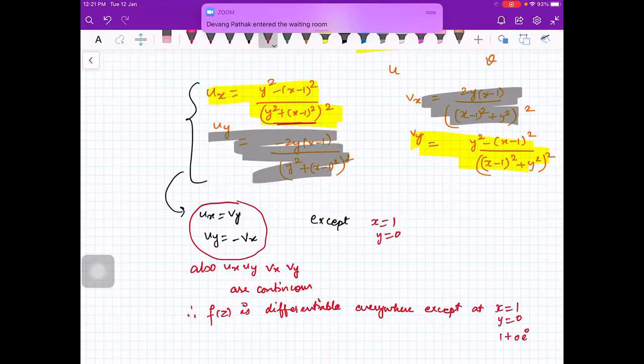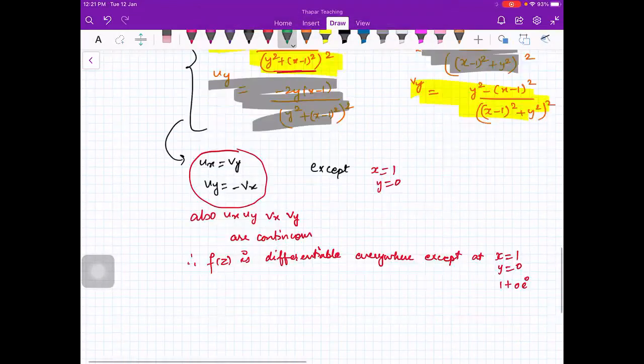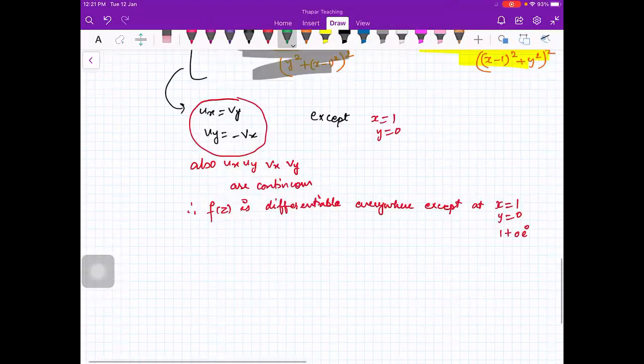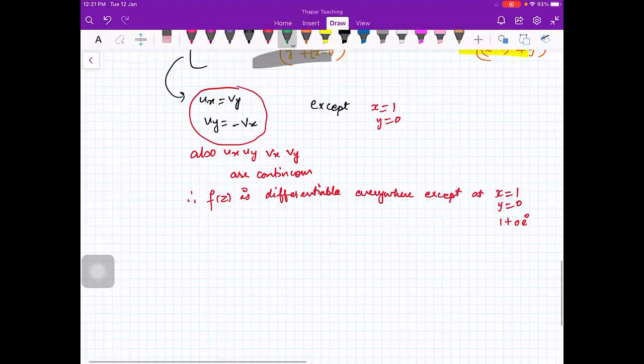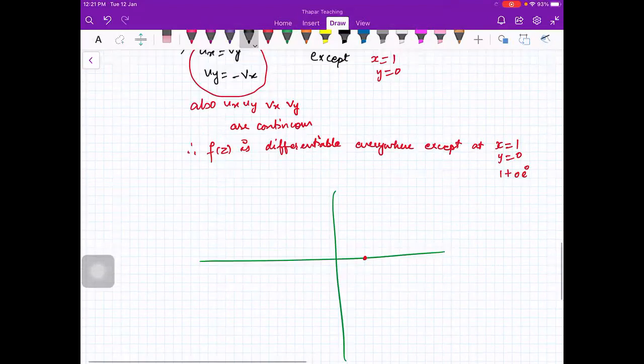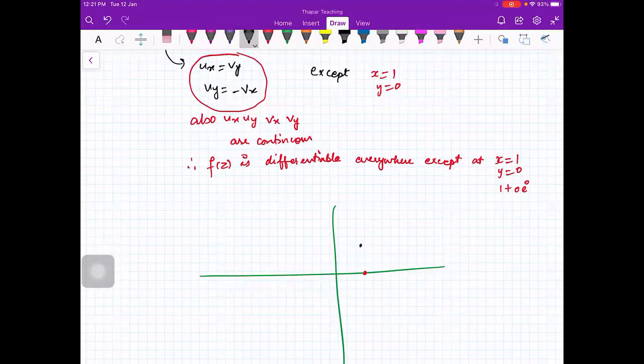So this function is differentiable everywhere in your complex plane, if you plot, except at this point (1, 0), which is here. Now in the question you have to prove this is analytic at the point 1 plus iota. 1 plus iota is here, and this function is not differentiable only at this point.